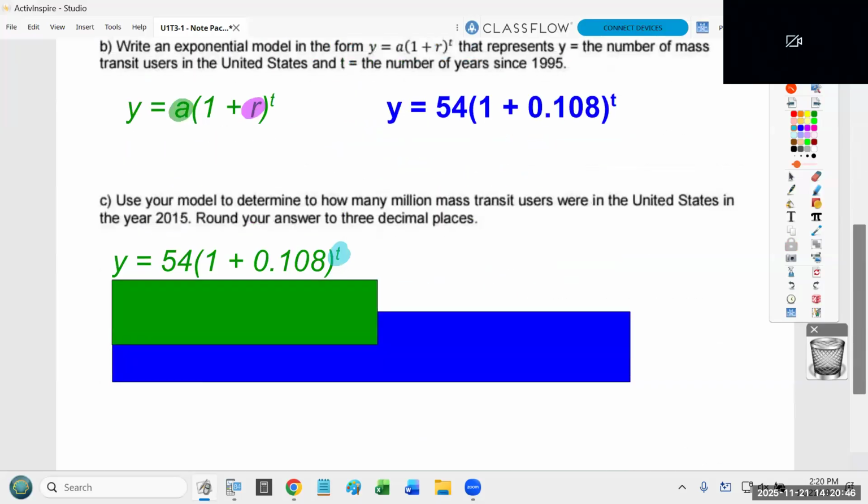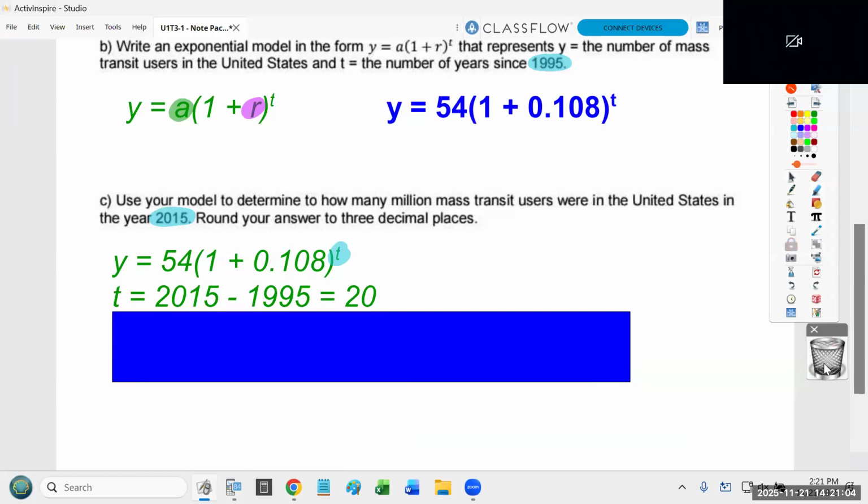But now, granted, we have an equation that starts at 1995. I'm trying to make a prediction in the year 2015. Jazz? What is it? 20. We have an equation that started in 1995. We're now trying to make a prediction at 2015. So our time is going to be that 20-year gap. Does that make sense? So I'm just going to take my formula from part B, and all I'm going to do is plug in 20 for T. That's literally all I have to do.